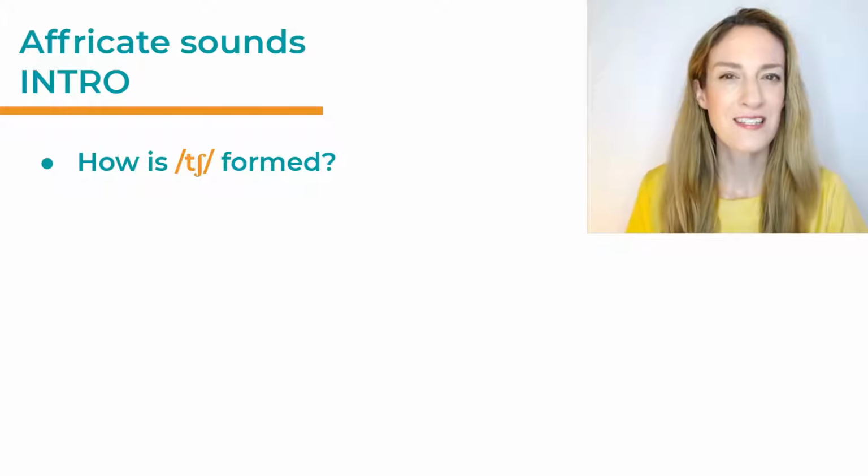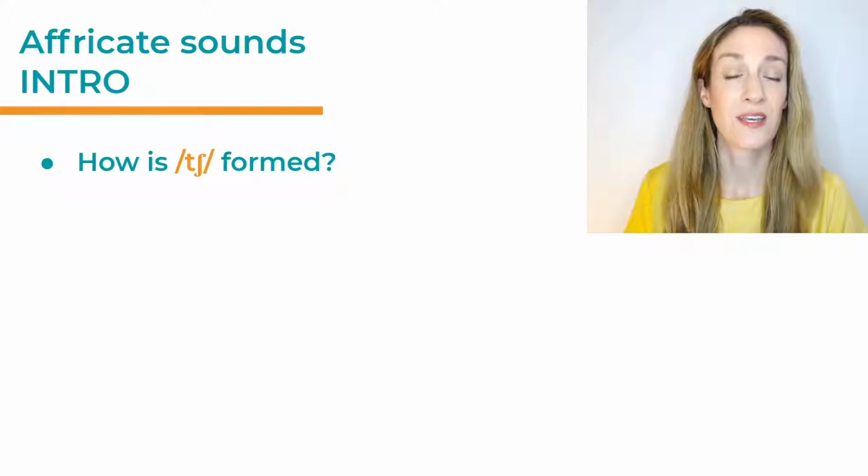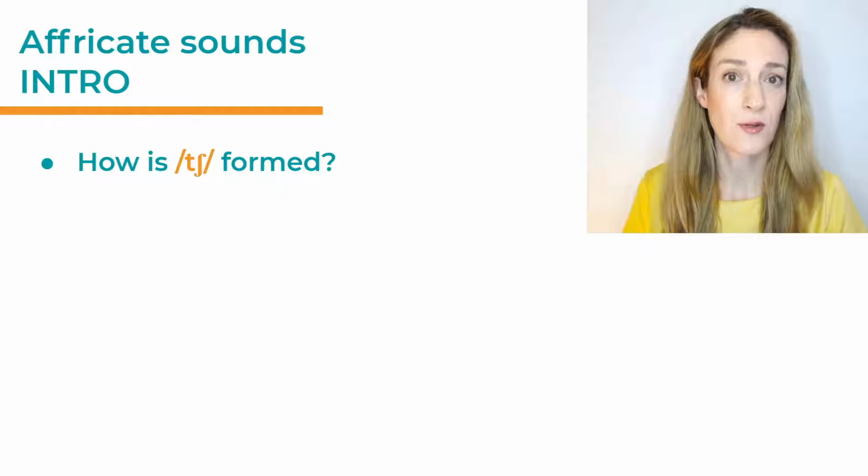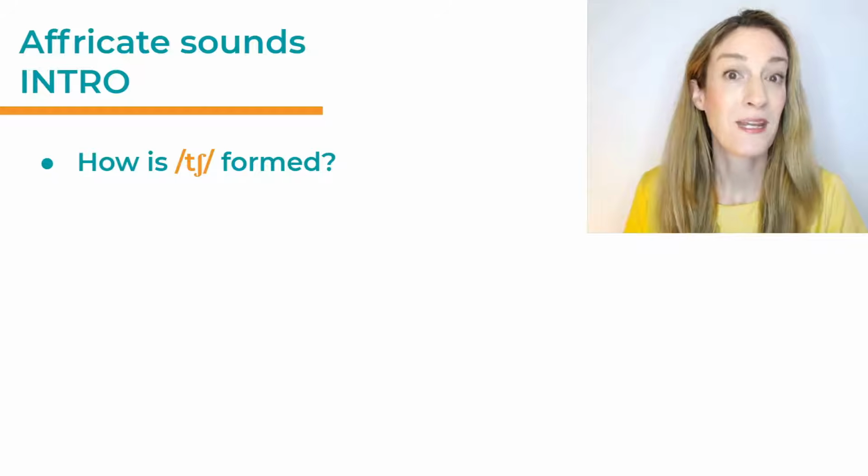Now, how is ch really formed? I'll repeat. First, we have the unvoiced plosive t. Remember, t is formed by putting the tip of your tongue on the alveolar ridge that is just behind your teeth. We have a closure there that is suddenly released, and so the air comes out and we can hear this mini explosion.